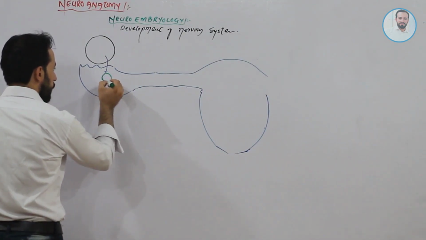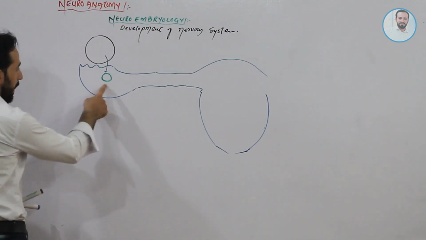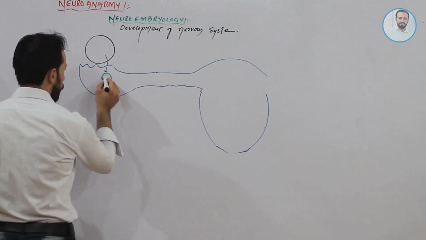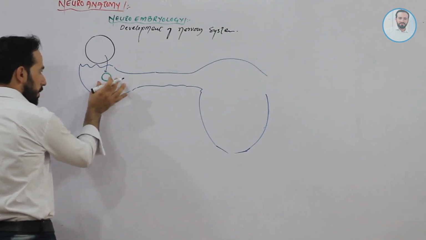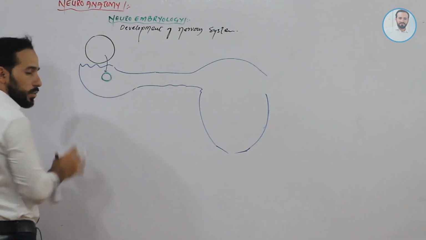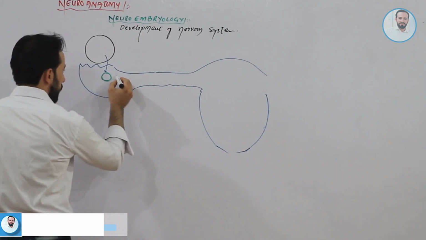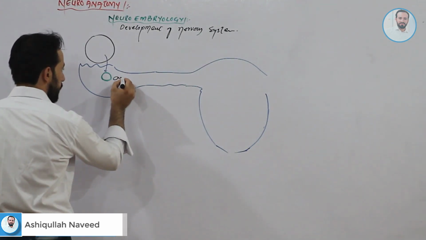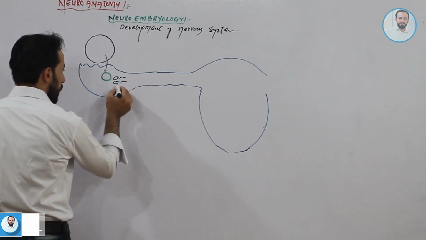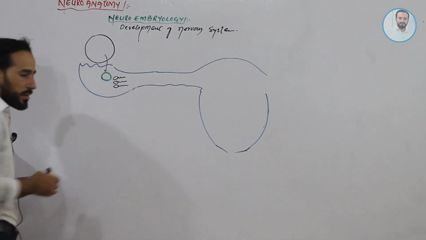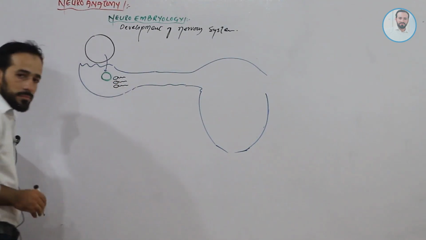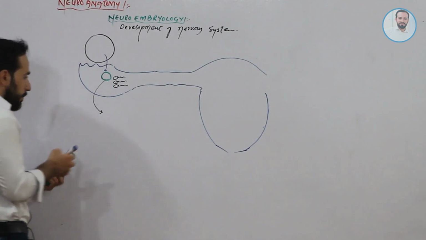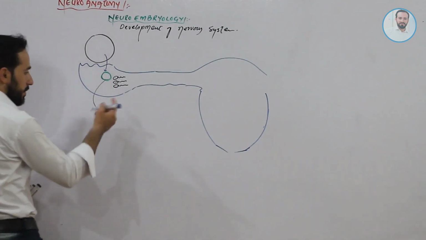If this ova is released, what happens to it? If this ova comes in contact with the male gamete, that is called the sperm, right? So let's discuss this, first in males.